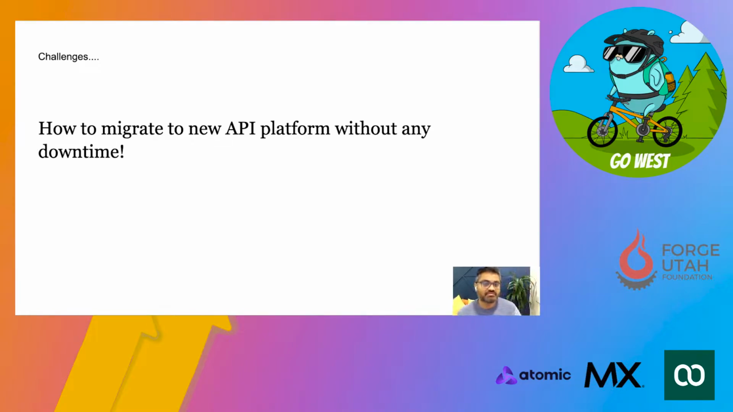Another challenge was, even if we thought that okay, we want to build a new API platform, how do we migrate to the new API platform without any downtime? As this system was always live, we had so many events going on all the time, so we cannot shift the events just to migrate to the new API platform. So we had to come up with some innovative ways where we can iteratively launch a new API platform while maintaining the legacy API platform also.